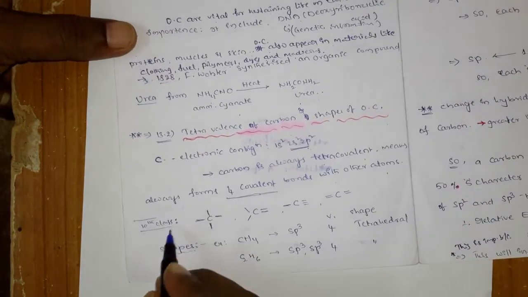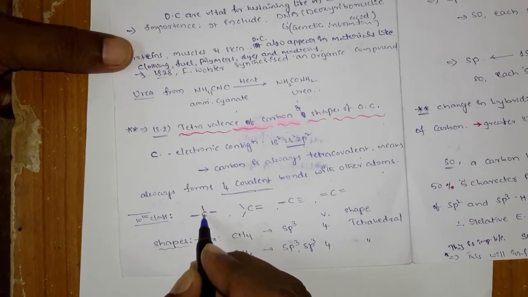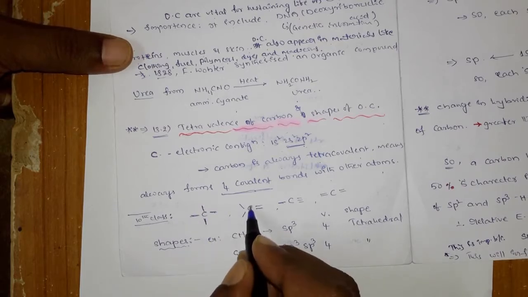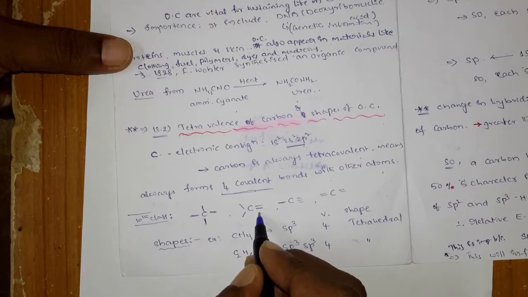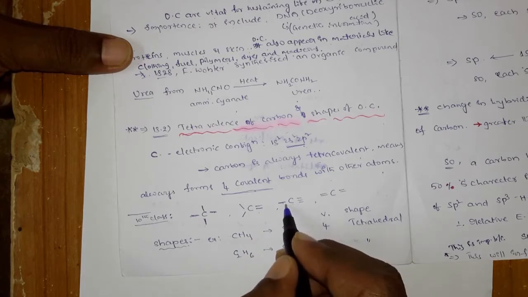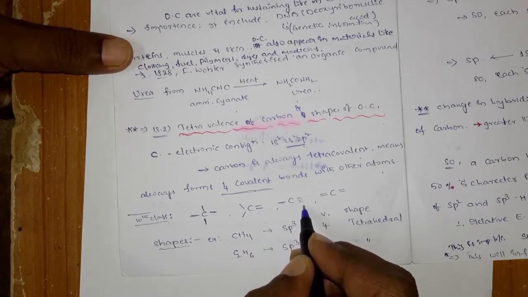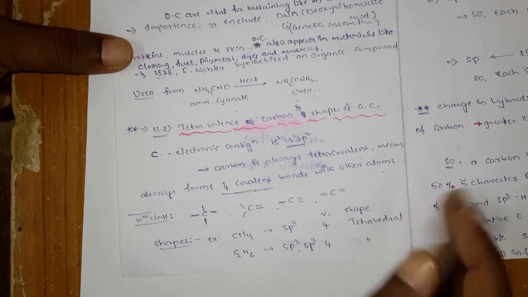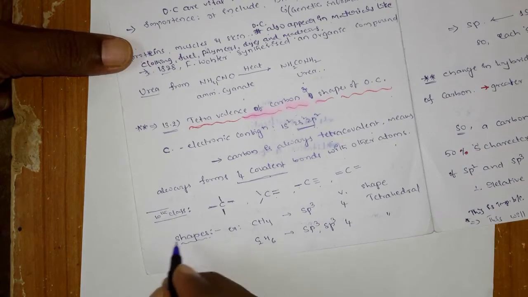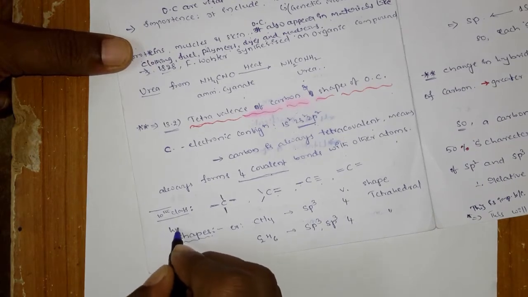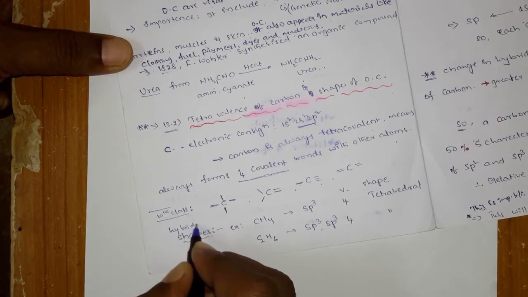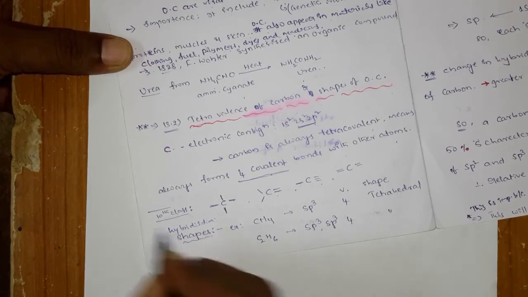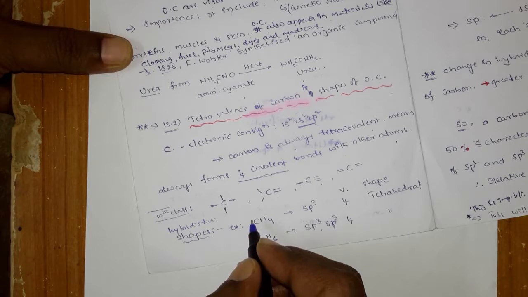The first is that it can form 4 single bonds, or it can form 2 single bonds and 1 double bond, or else it can form 1 single bond and a triple bond, or another way is that it can form 2 double bonds. Let us see the hybridization of these. It is very important, you have to remember this.